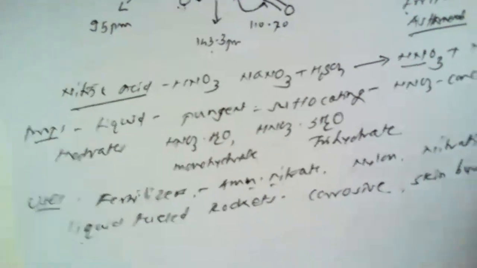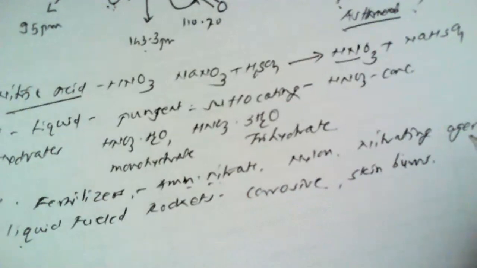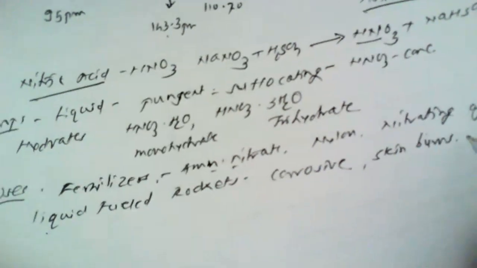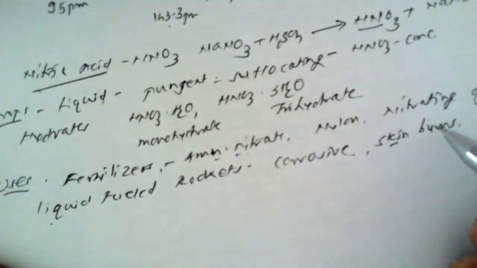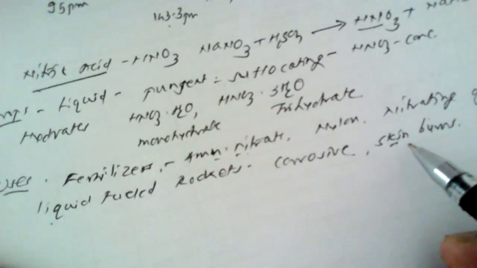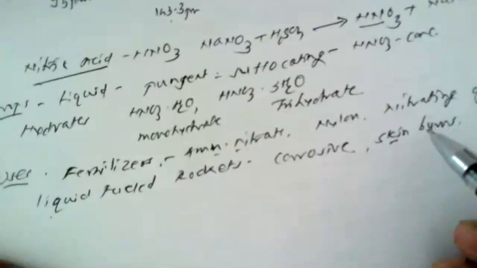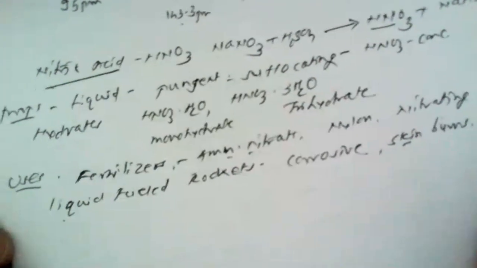Perhaps you might have seen that if by some accident a drop of nitric acid comes in contact with your fingers, normally your fingers turn yellow, which indicates the skin burn. Also, the pungent fumes are very irritating and damaging to the eyes, so eye contact should be avoided, and when it is inhaled, the throat gets swollen. So these are the health hazards.